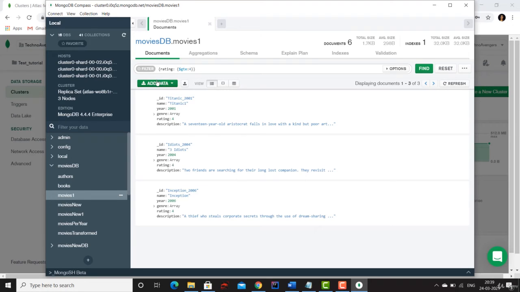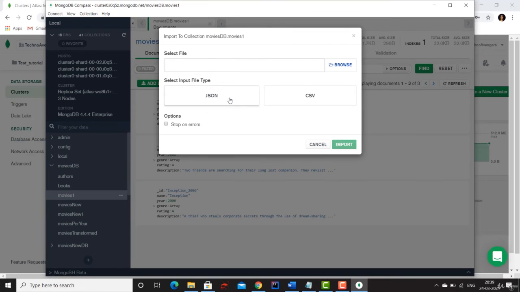Now you can also add more data to it. You have to click add here. There are 2 things. Either you can insert the document manually or you can import a file from your local file system. If I say import file, I can tell it my file will be of JSON type, and then I have to browse my file from my system and then say import.